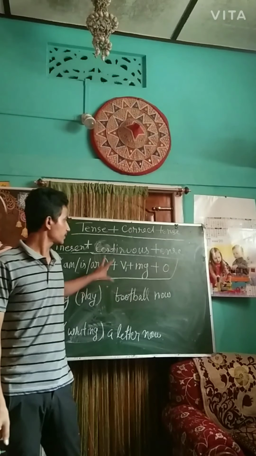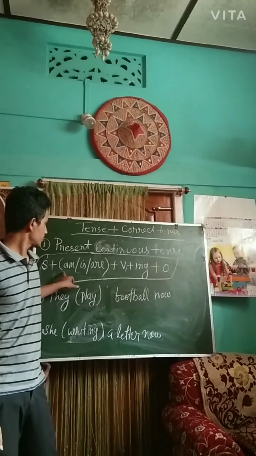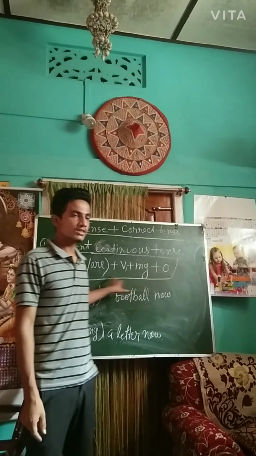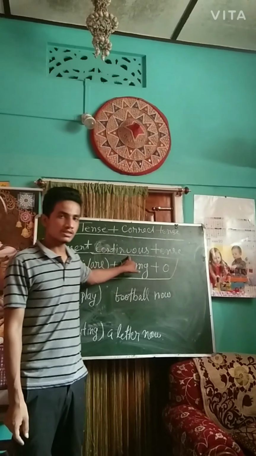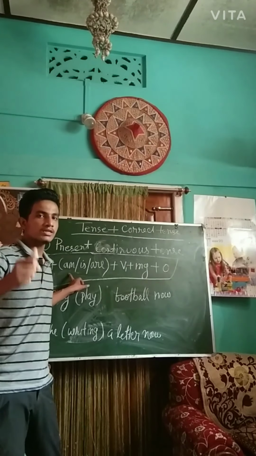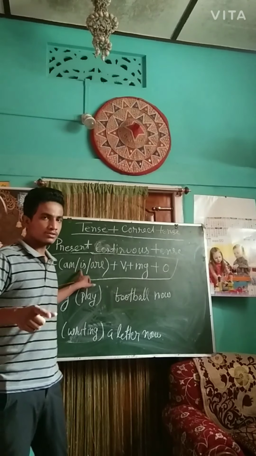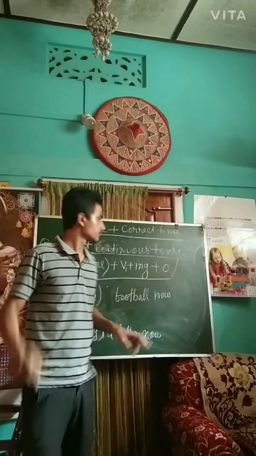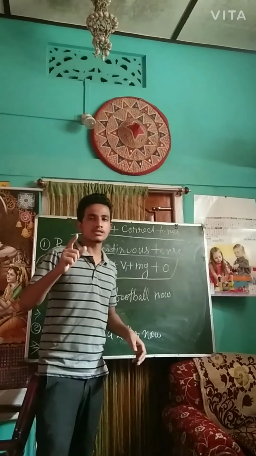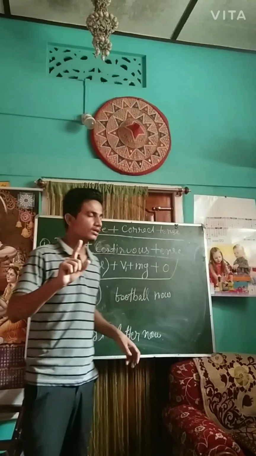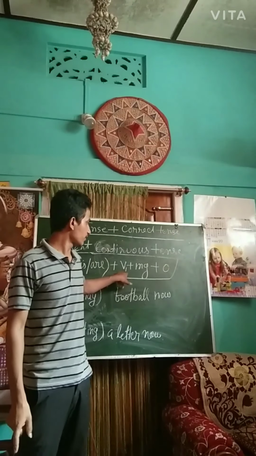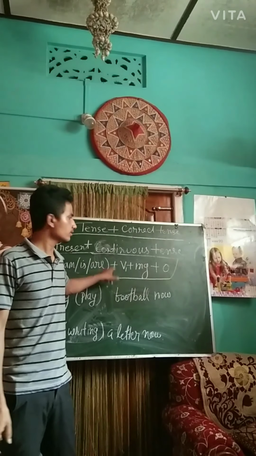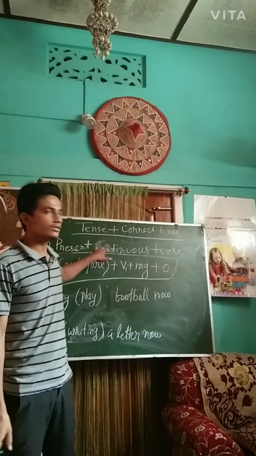The formation of present continuous tense is subject plus am, is, are plus verb 1 plus ing plus object. So am we use with I, and is we use with third person singular, that means he and she or the name of a person, and are we use with plural. If the noun is plural, then we use are, and after that verb 1 plus ing plus object. So this is the pattern, or the formation, of present continuous tense.